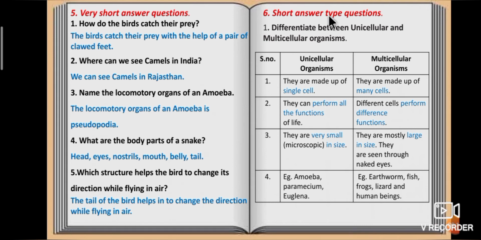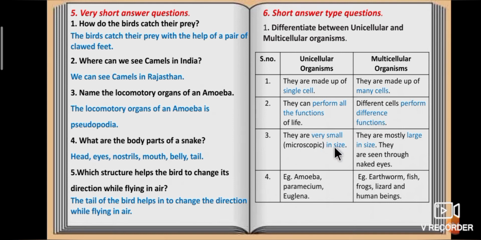Sixth one. Short answer type questions. First question. Differentiate between unicellular and multicellular organisms. Unicellular organisms are made up of single cell. Multicellular organisms are made up of many cells. Unicellular organisms can perform all the functions of life. In multicellular organisms, different cells perform different functions.